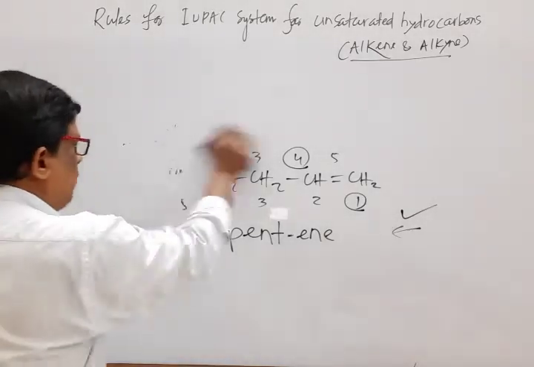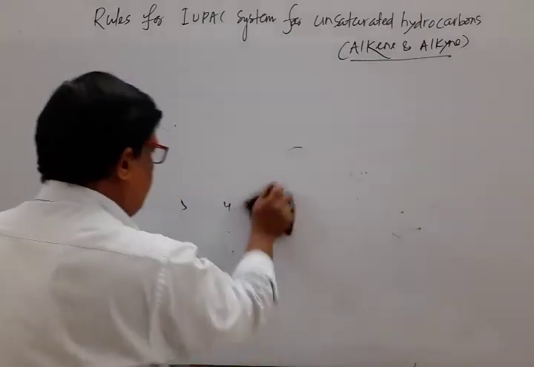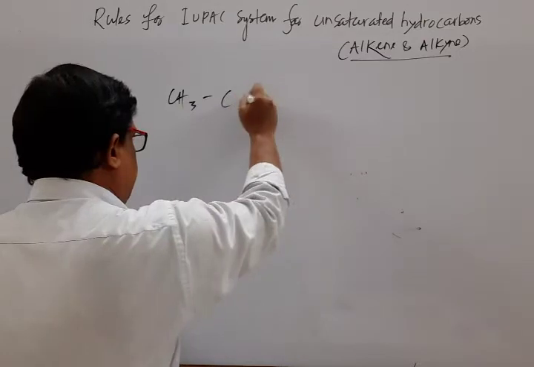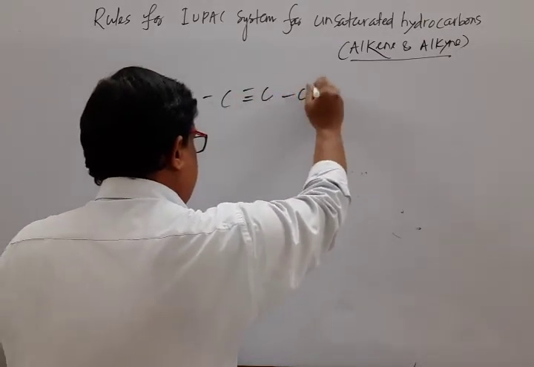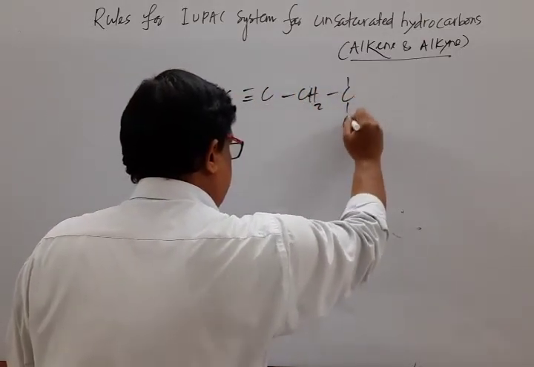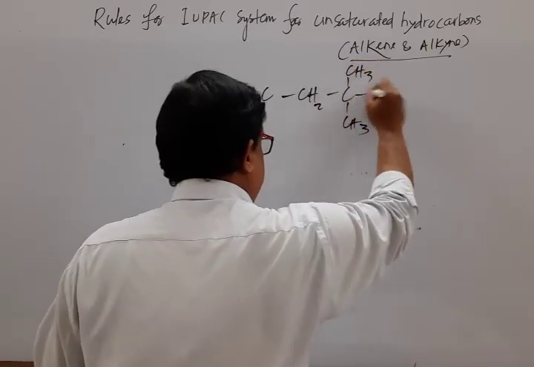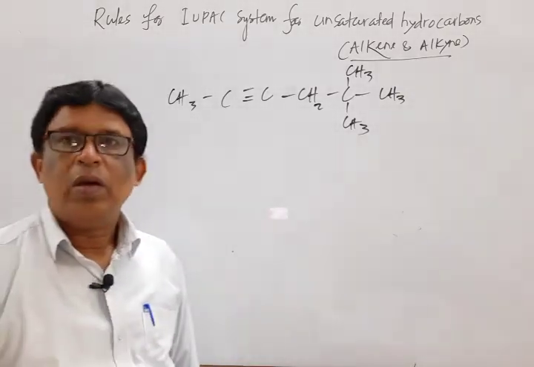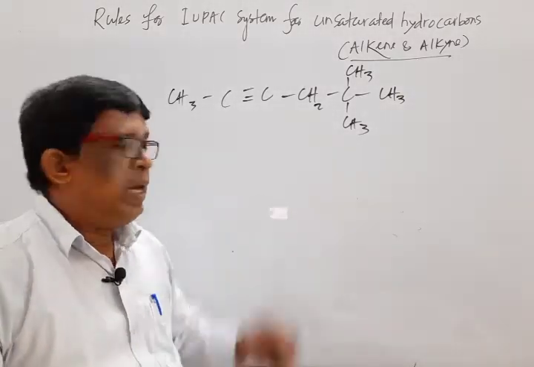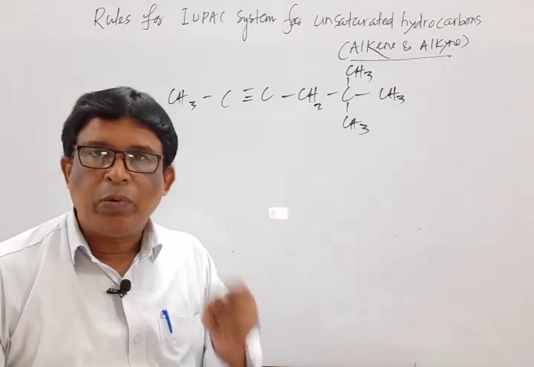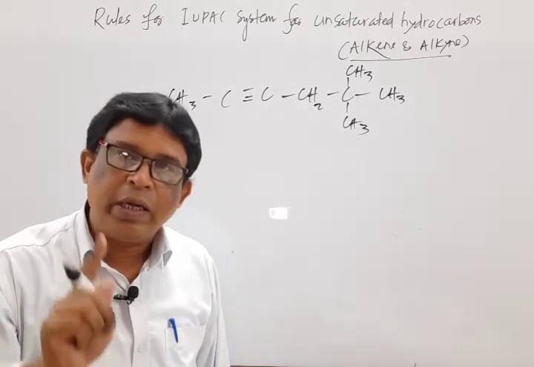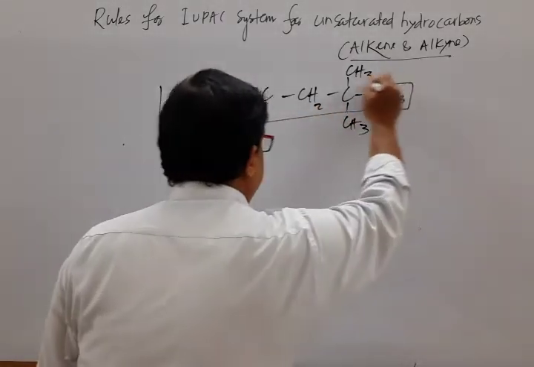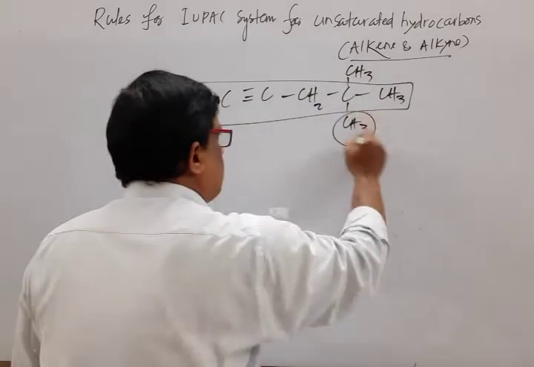What is the next rule? Before going to the next rule, I give another example. So mark that. CH3, C, triple bond, C, CH2, CH3, CH3, CH3. Mark that one example. Here also, while selecting the main chain or the longest chain, we have to keep in mind that it must contain the double bond or triple bond if present. So mark that, it is the main chain, it is the substituent.